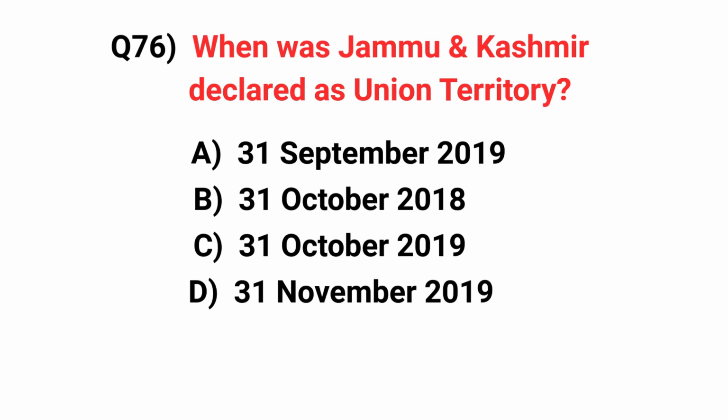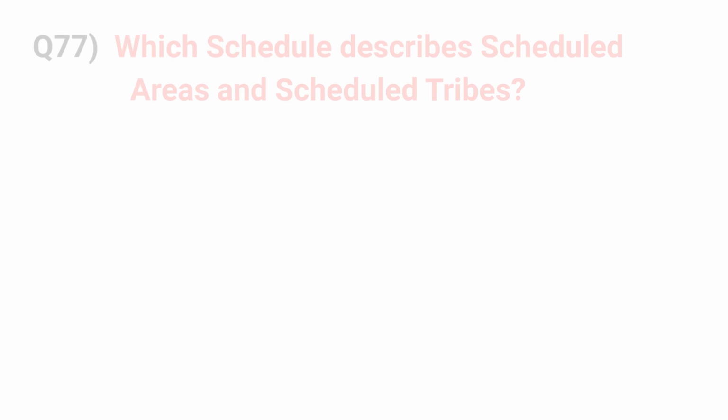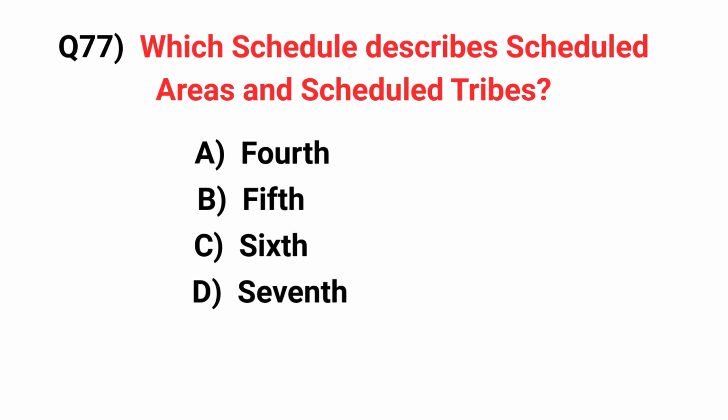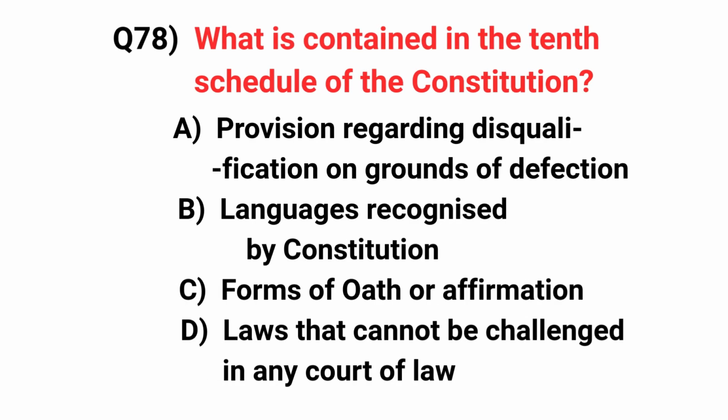When was Jammu and Kashmir declared as a Union Territory? Answer: 31st October 2019. Which schedule describes scheduled areas and scheduled tribes? Answer: 5th. What is contained in the 10th schedule of the Constitution? Answer: provision regarding disqualification on grounds of defection.